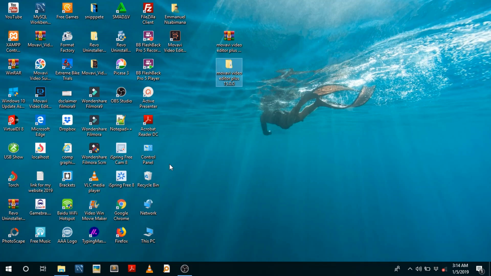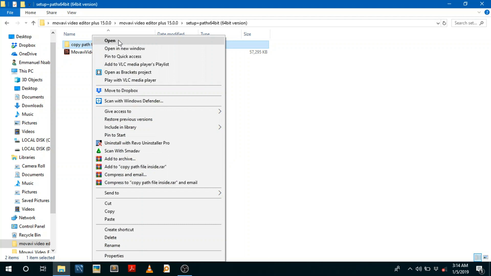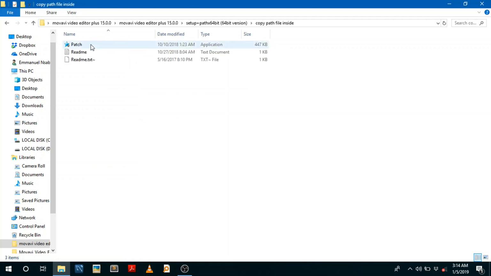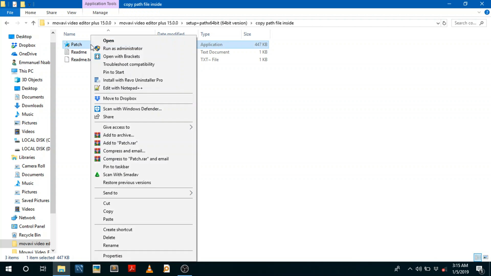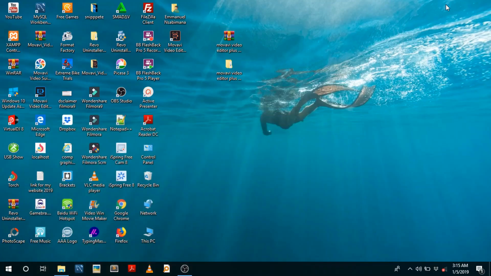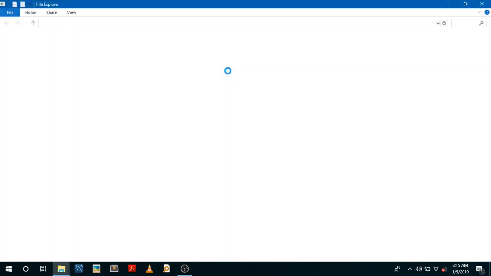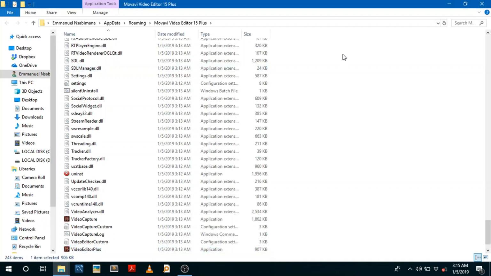So what you're gonna do is go into this file. I'm gonna go to patch, copy the patch file inside the version. So right click here and then open. Go to this file, patch, right click on it, copy. Minimize this, go back to the shortcut icon which is here, right click on it, on the setup we have installed, open file location, right click here, then paste.